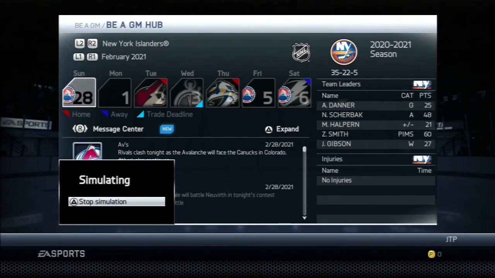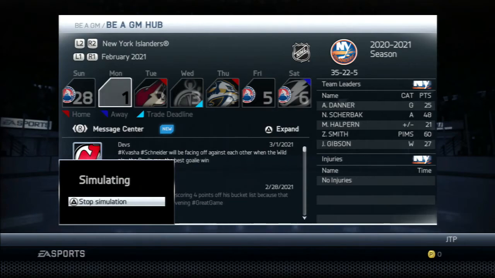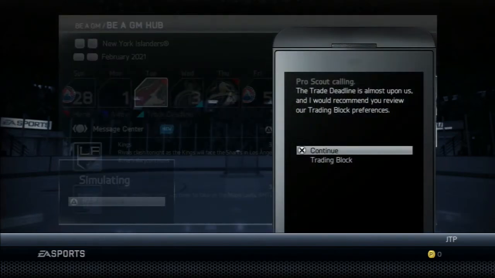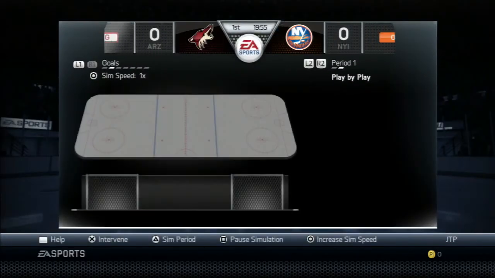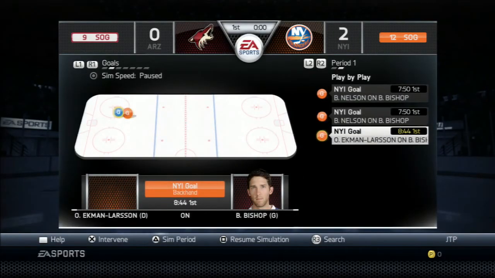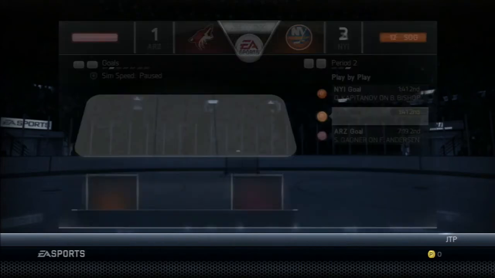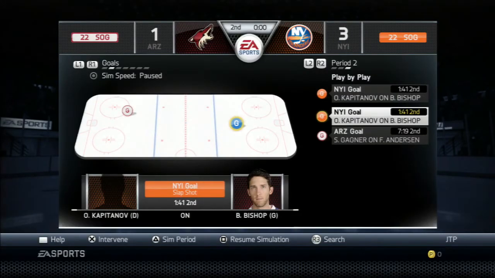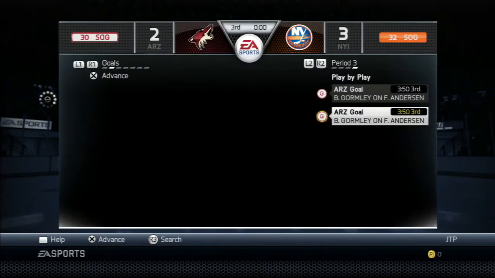6 goals for. And we'll actually simulate this game. Continue. I just want to see if my boy Sherbak had 2 more goals. Alright, Oliver Ekman-Larsson and Brock Nelson. 3-1, Ollie Kapitanov. And, they made it close, Brandon Gormley. But now, 3-2 win for the New York Islanders.